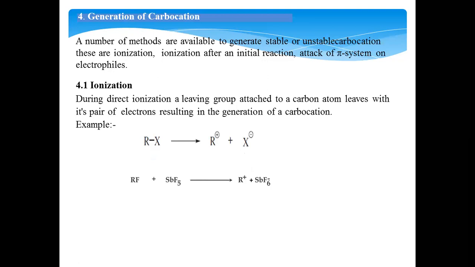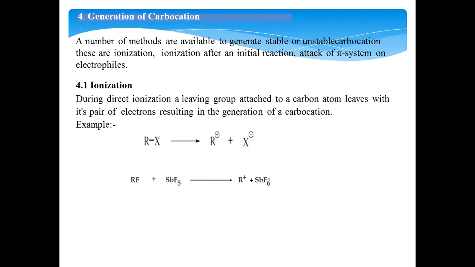Coming to the generation of carbocations, how we generate a carbocation, the formation of carbocation. There are a number of methods available. So now let us discuss some of the methods of generating carbocations. In this case, the first method is ionization, the second is ionization after an initial reaction, and then the attack of pi systems on electrophiles.